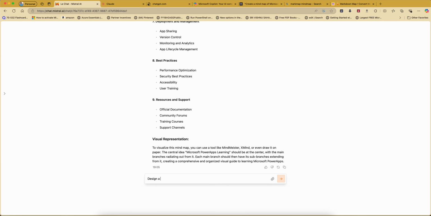Design a flow in Power Automate which will send reminders if some date, we must give, right? If the end date exceeds 5 days from now, from today's date.